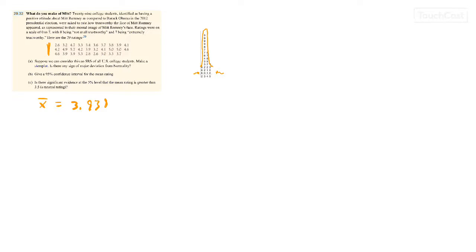And we also need to know the standard deviation. To calculate that, we can actually use software. If you go into any kind of spreadsheet program and you type equals, and then stdev.s, I believe it is, s for sample, because we are using a sample, you should get 0.806 as your standard deviation.